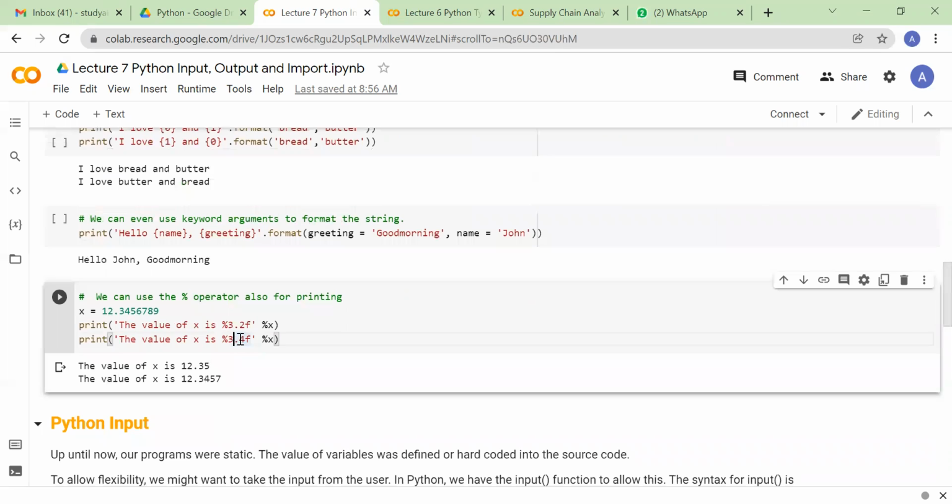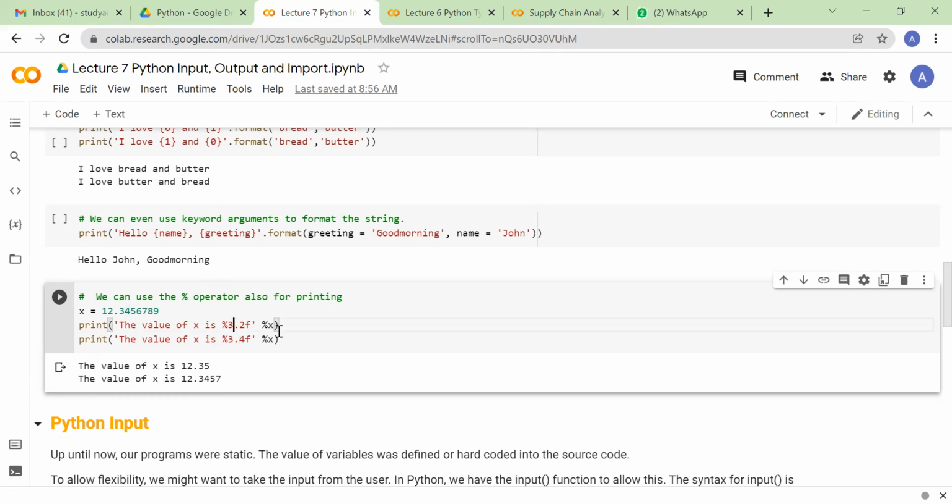See, you understand what is 4 here? .4 means I want 4 digits after the decimal, right? Here 3.3, what does 3 mean? It says that after your sentence is completed, how much length it should leave as white space.